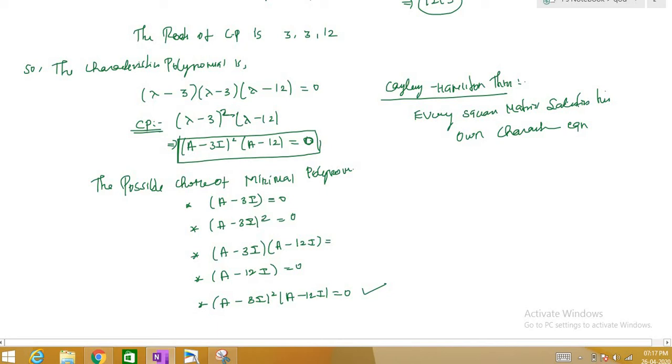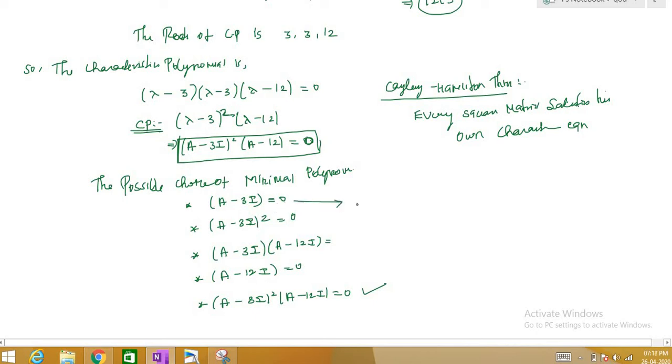So there are two terms which are equal to 0. Among these two terms you find the least degree. So the least degree is this, so you should choose this as the minimal polynomial, right? So the minimal polynomial is among the factors that themselves equal 0 when you substitute lambda equal to A. So you check whether this is equal to 0 or not.